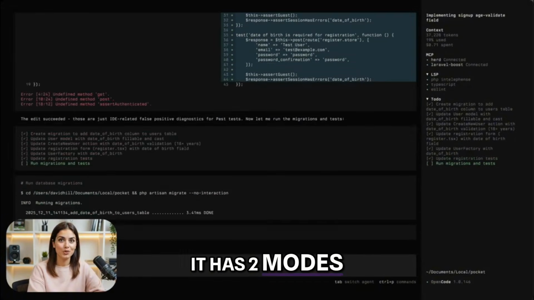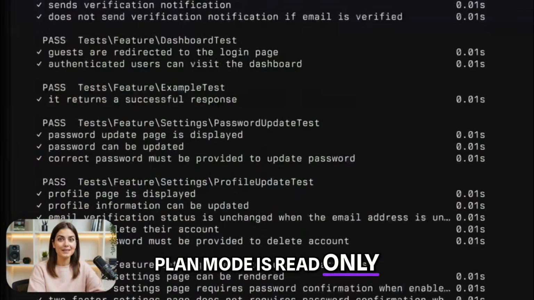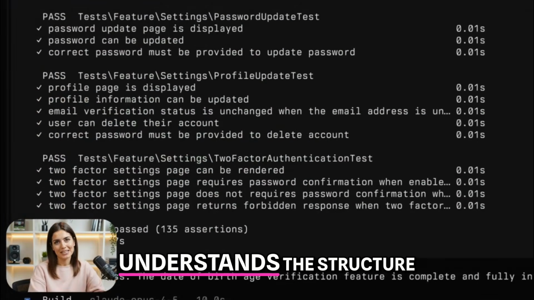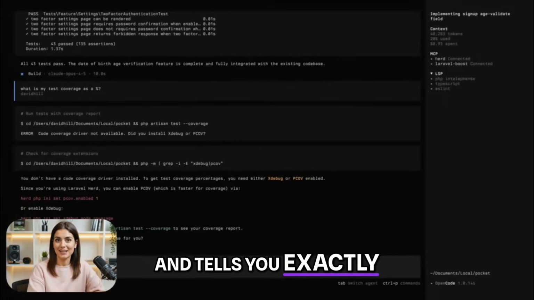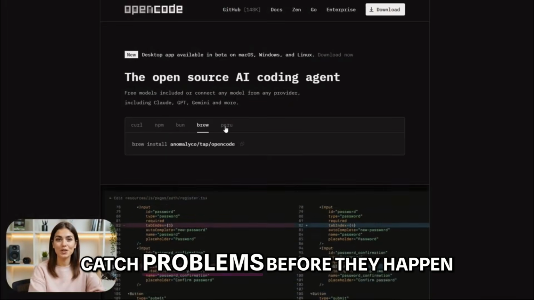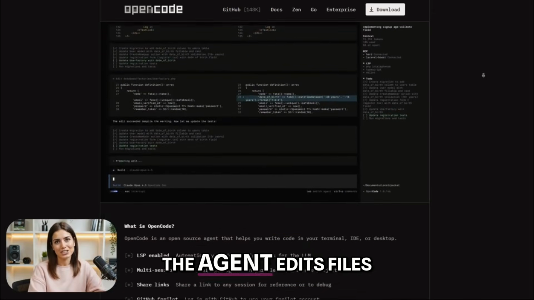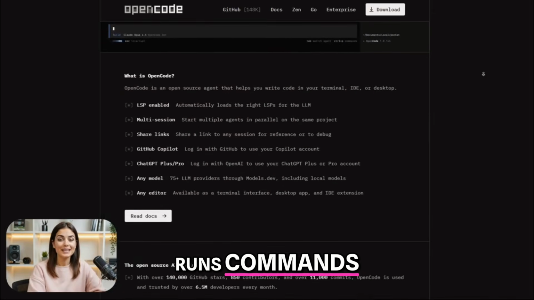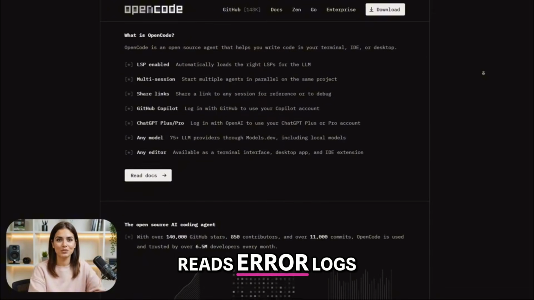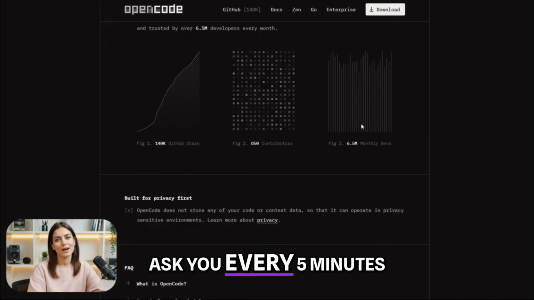It has 2 modes that work really well together. Plan mode is read only. The agent reads your project, understands the structure, and tells you exactly what it's going to do before it touches anything. This is where you catch problems before they happen. Build mode is full access. The agent edits files, runs commands, installs dependencies, reads error logs, adjusts, and keeps going. It doesn't stop and ask you every 5 minutes.